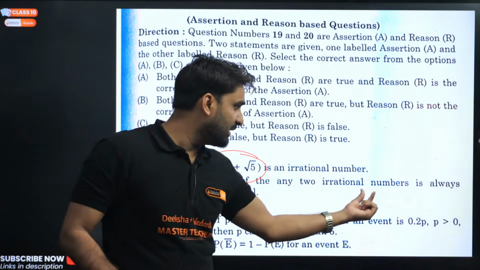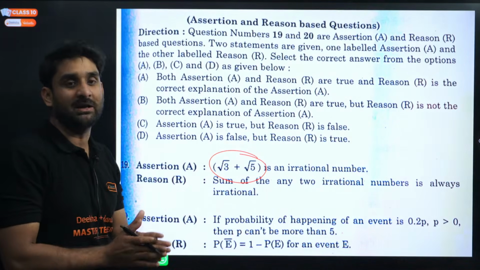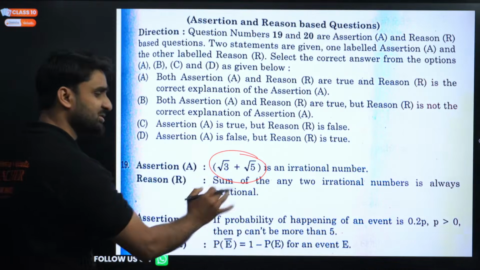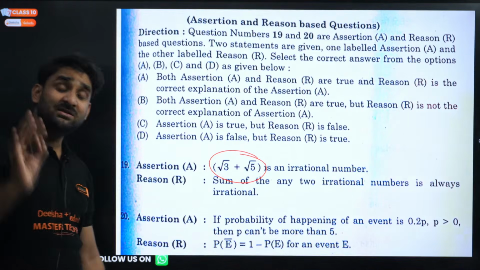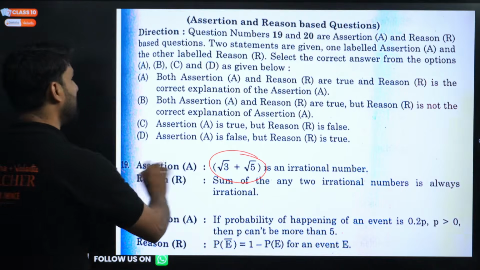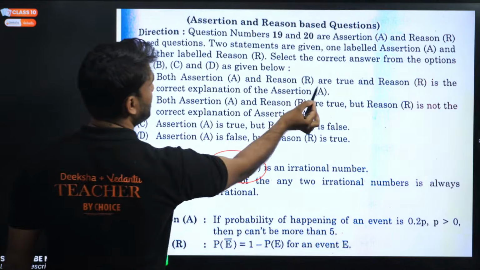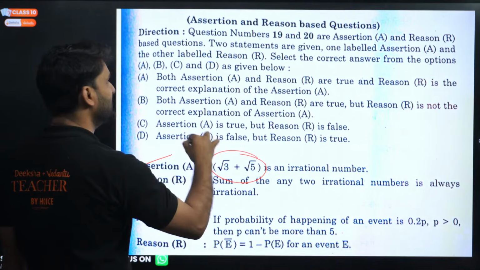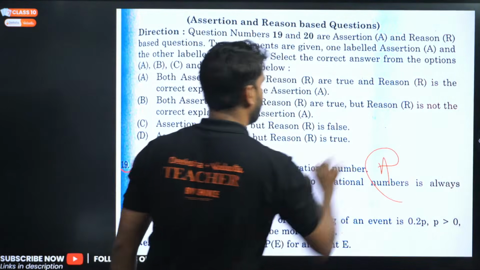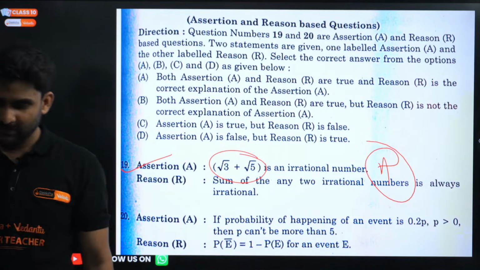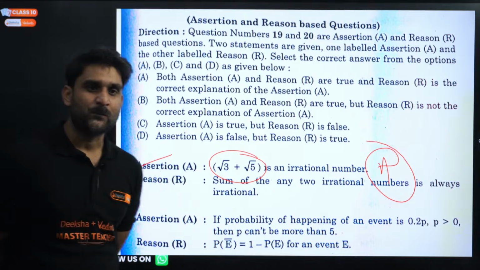The reason says the sum of any two irrational numbers is always irrational. Yes, my dear, the sum of two irrational numbers is always irrational. So the assertion and reason are both correct, and yes, the reason is the correct explanation. So option A will be correct for this question. Yes, everyone, is it clear to all?